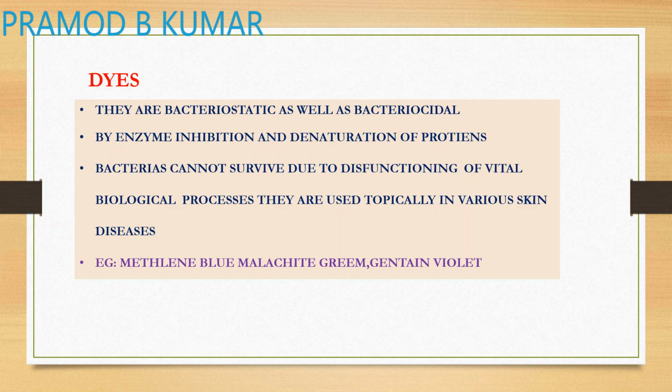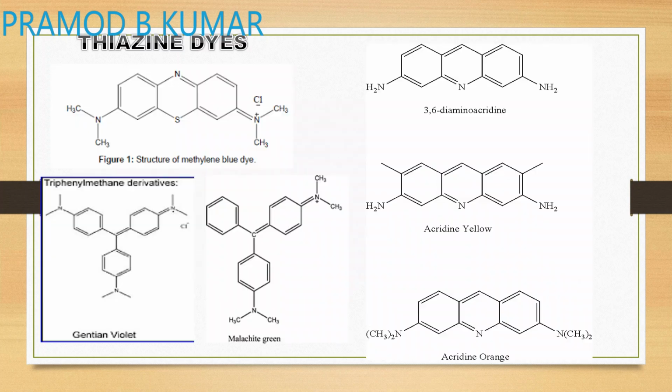There are various uses for topical diseases. Examples are methylene blue, malachite green, and gentian violet. So there is methylene blue, which is nothing but a thiazine, a fused benzene ring system where the middle ring contains nitrogen and sulfur, and the terminal groups contain N-dimethyl groups.